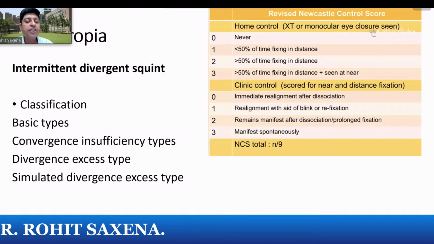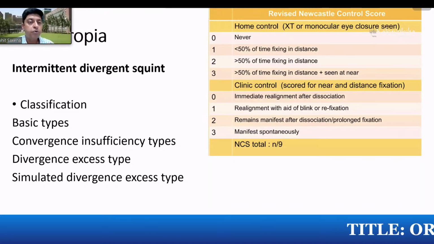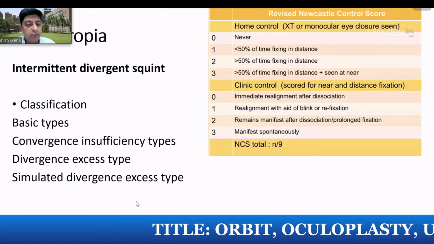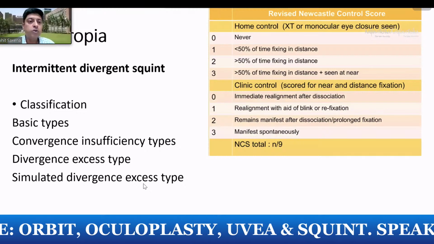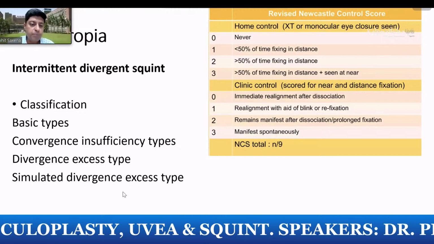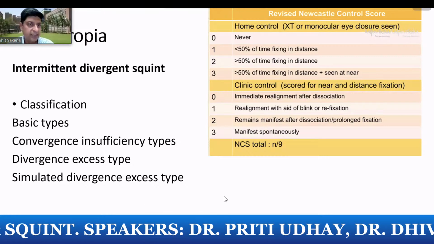So these are things we need to control. For accommodative esotropias, we need to do refraction and then measure them. Accommodative esotropias may require bifocals, and exotropias, again, we need to control one, give them good vision so that we can control the fusional versions, and of course may have to actually break to see whether they are true divergence excess or a simulated divergence excess.